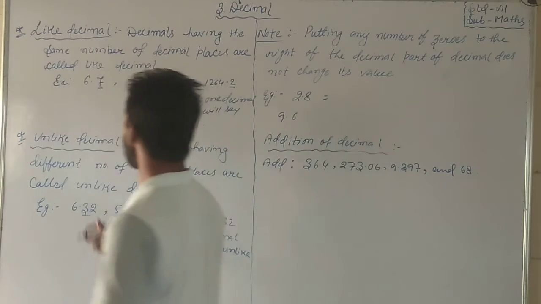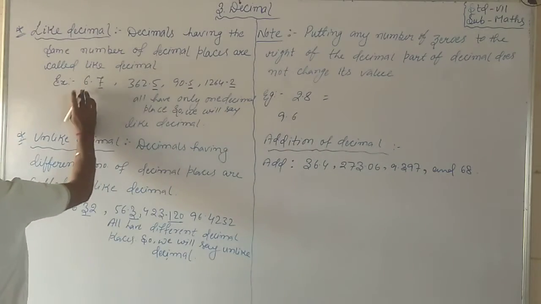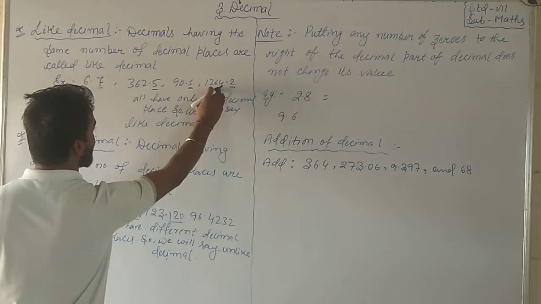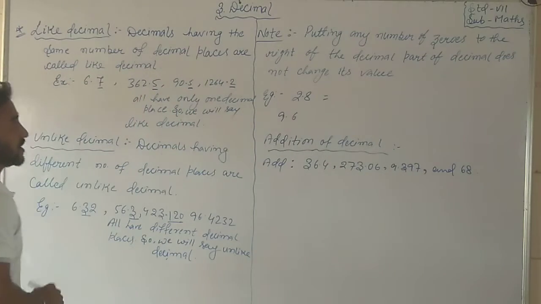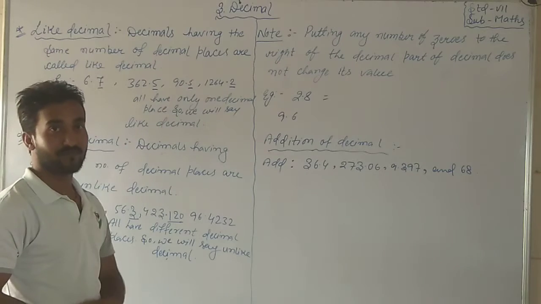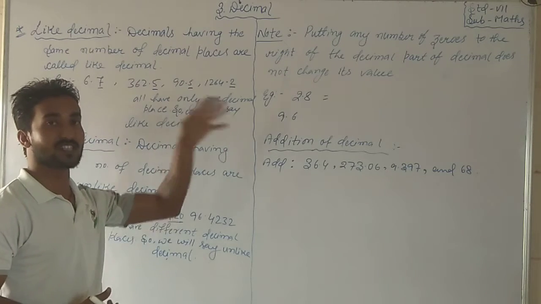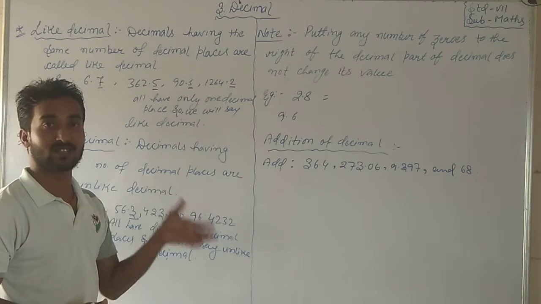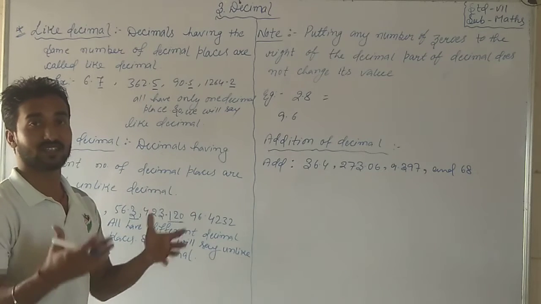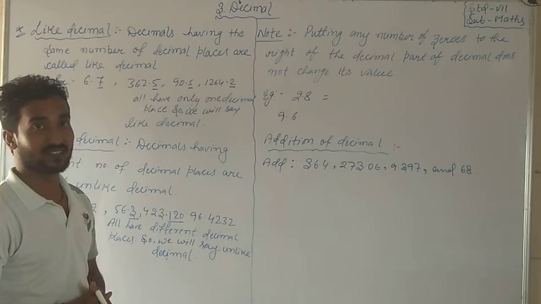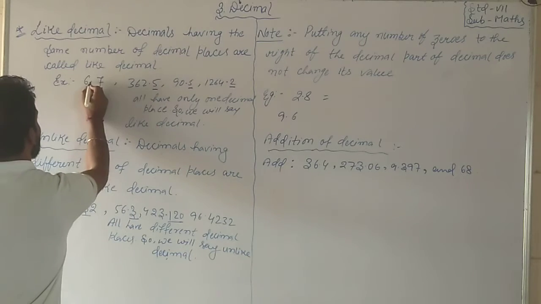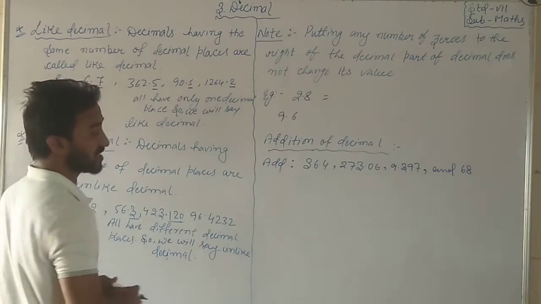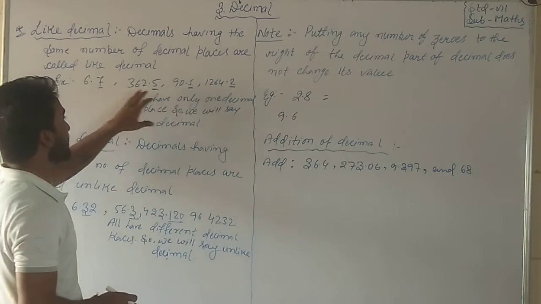See, it is 6.7, 362.5, 90.5, 1264.2. But what is the same in all? All the numbers are different, but one thing is equal in all: the digits after the decimal point are at the same place.